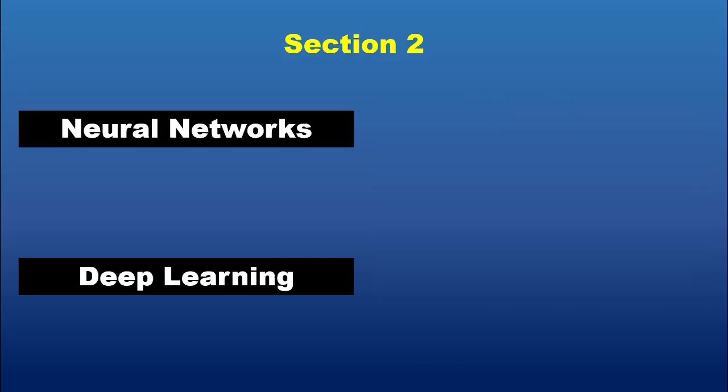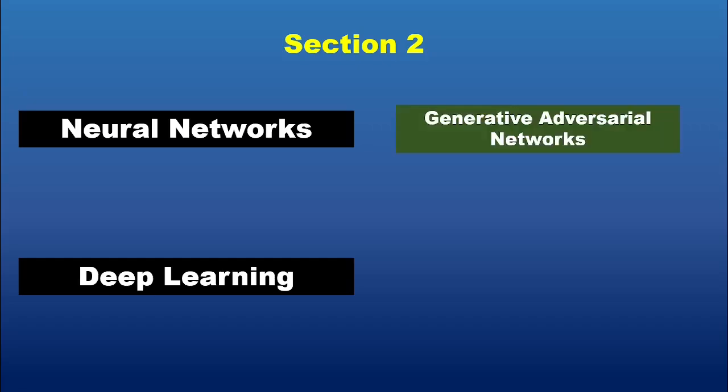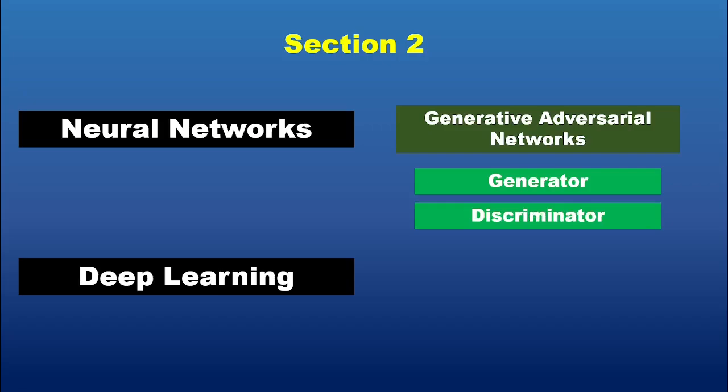Two specific approaches used in generative AI. Generative adversarial networks, GANs. GANs involve two neural networks, the generator and the discriminator. The generator creates content, such as images or music, while the discriminator evaluates how realistic the content is. Through iterative feedback, the generator improves its outputs until they are indistinguishable from real-world data. For instance, GANs are used to generate realistic faces or high-quality artwork.